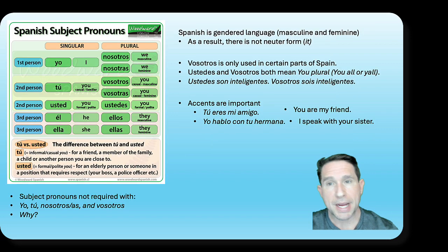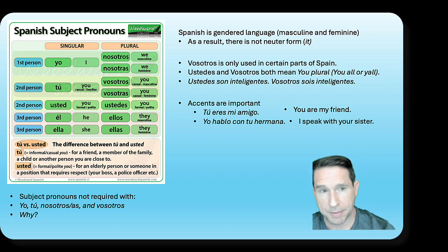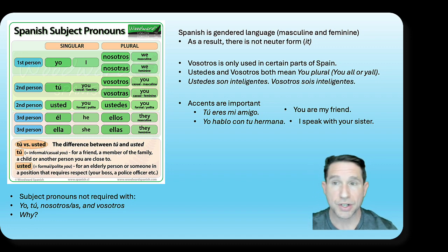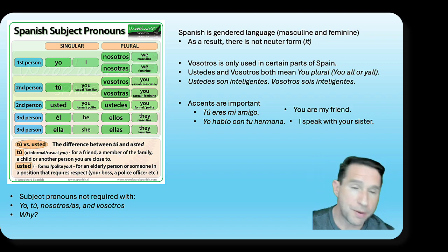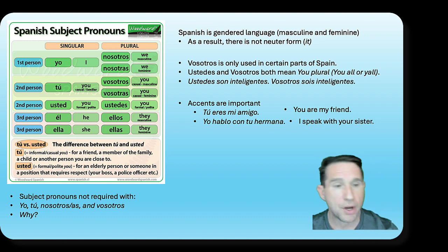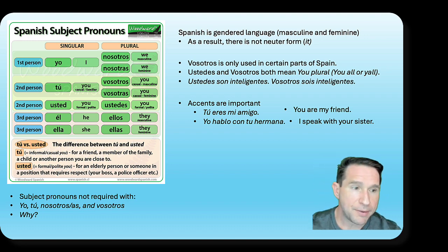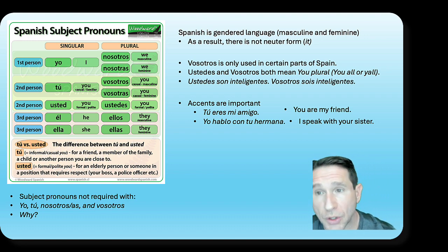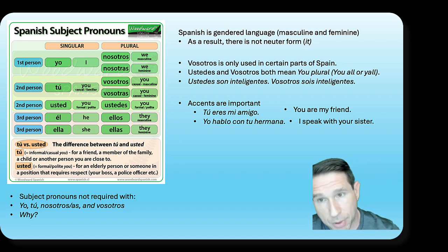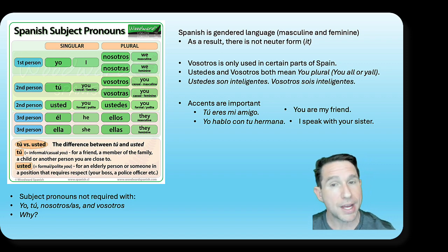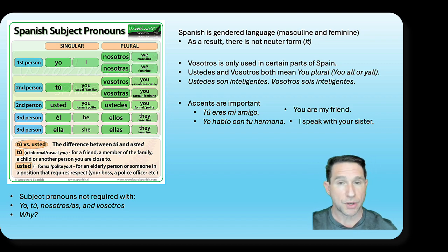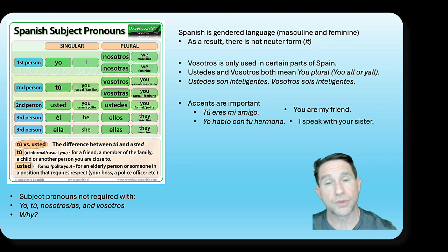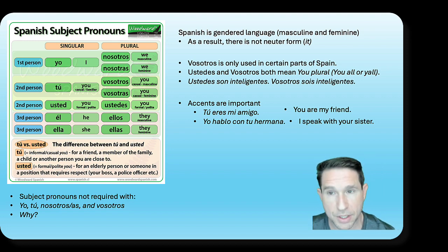So remember, Spanish is a gendered language, meaning that everything has a masculine or a feminine form, right? As a result, there's no just it, right? It must correspond with a feminine or masculine noun or idea or concept, right? And then when we use vosotros, it's only used in certain parts of Spain. Like myself, I grew up learning Spanish in Costa Rica. So there was no use of vosotros, so you'll hardly hear me use the vosotros forms.